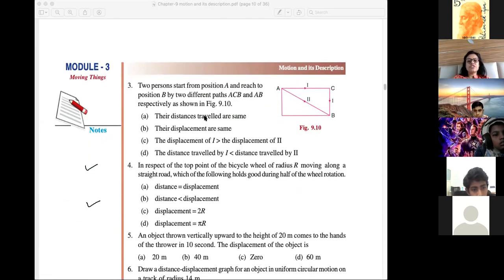Okay, two persons start from position A and reach position B. First person goes like this and second person goes like this, the shortest path. Their distance traveled is the same, their displacement is the same. Farhana, you will answer. The displacement of the first is greater than the displacement of the second, and distance traveled by the first is less than distance traveled by the second. Which condition is true?